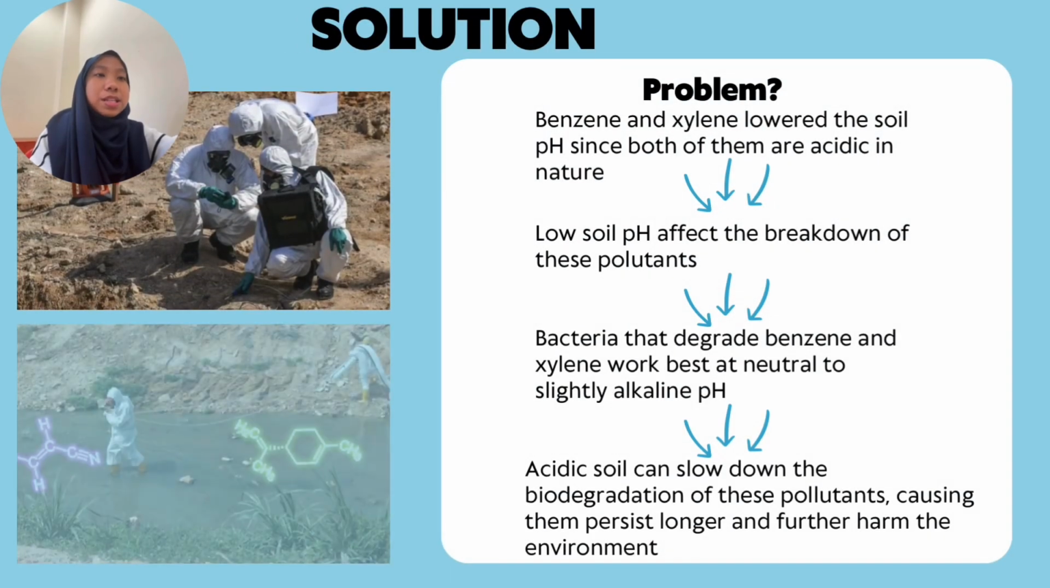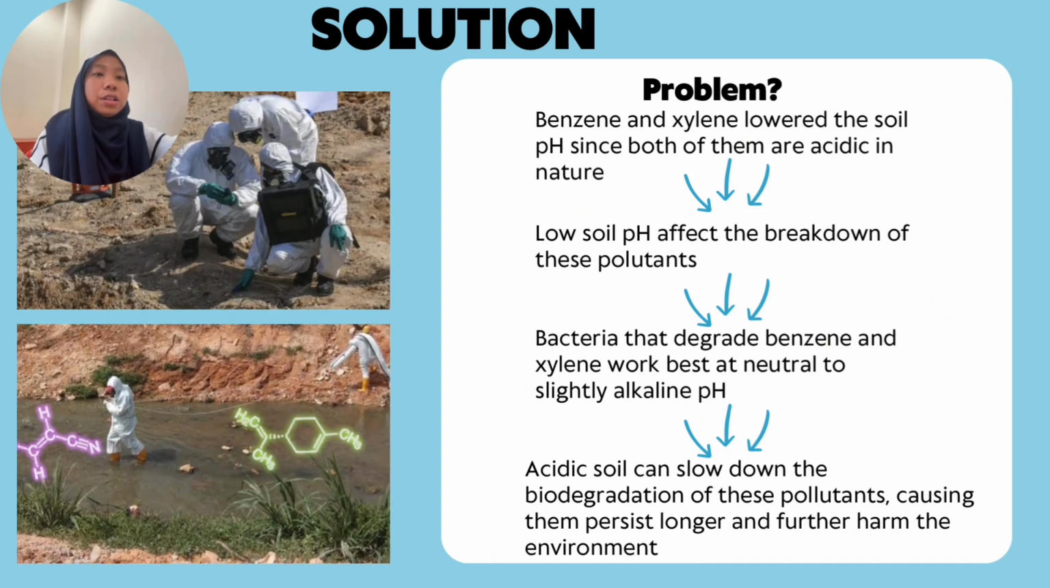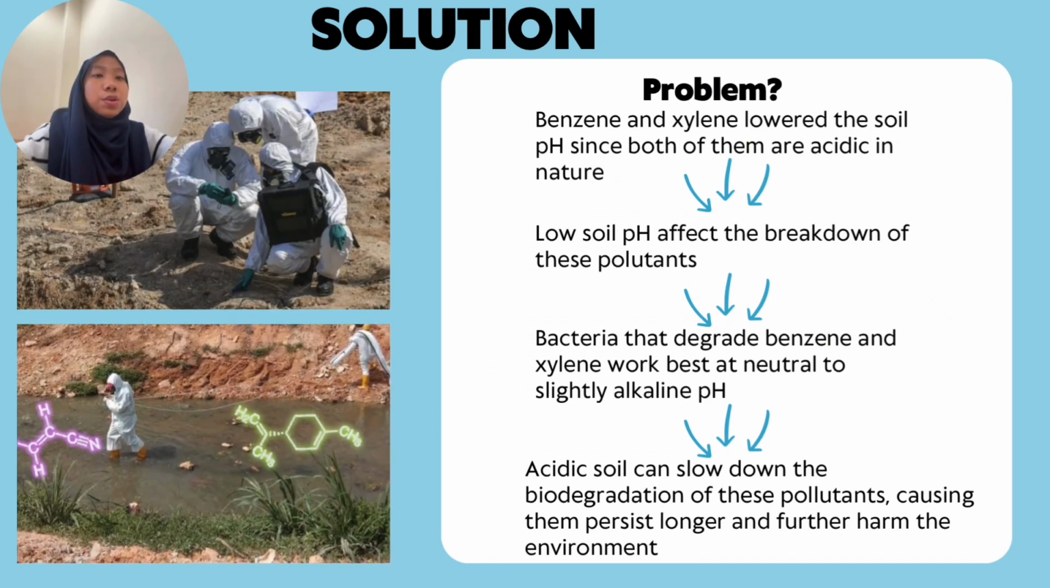Since we know benzene and xylene were being flowed down the river, the soil around them will also absorb those pollutants, which makes the soil pH decrease since both of them are acidic in nature. Low soil pH will affect the breakdown of these pollutants because bacteria that degrade benzene and xylene work best at neutral to slightly alkaline pH. Therefore, acidic soil can slow down the biodegradation of these pollutants, causing them to persist longer and further harm the environment.